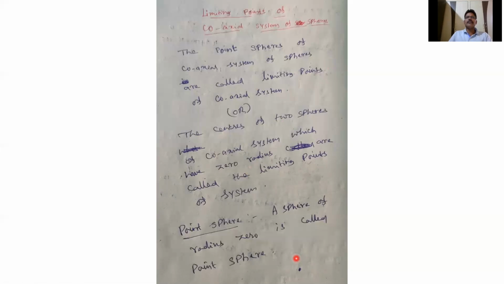So we have to solve some problems on limiting points of a coaxial system of spheres. How to find limiting points? First write the equation of the coaxial system of spheres. First write the center, and then find the radius of the sphere. To find the limiting points, we have to equate the radius of the sphere to zero.